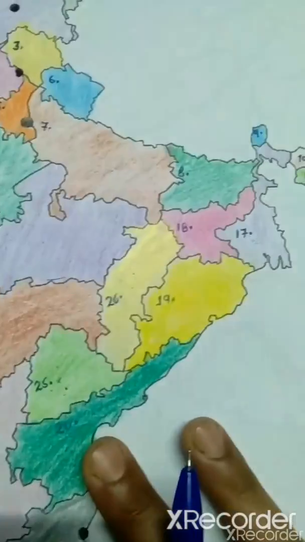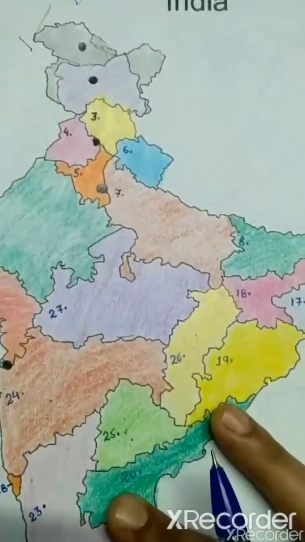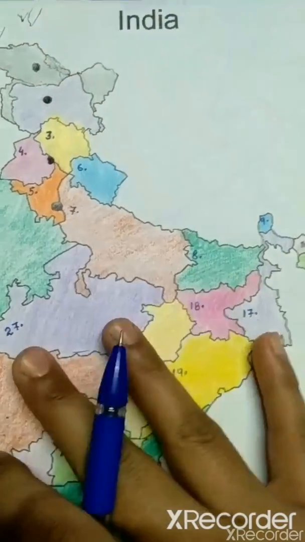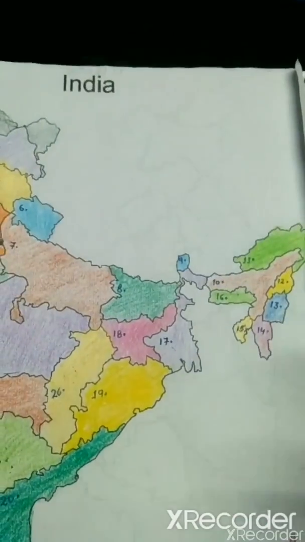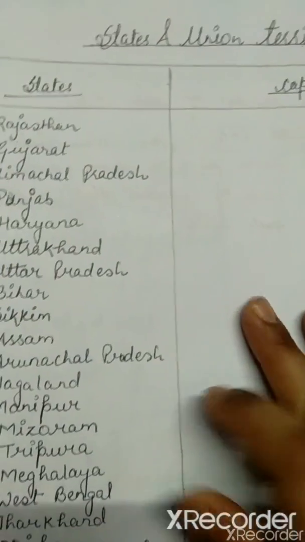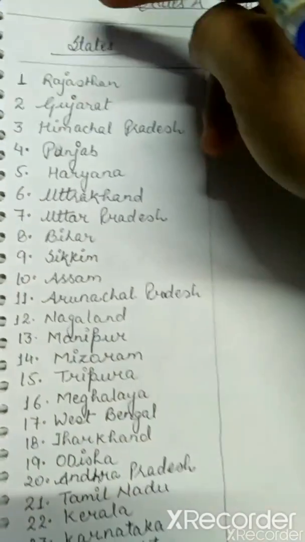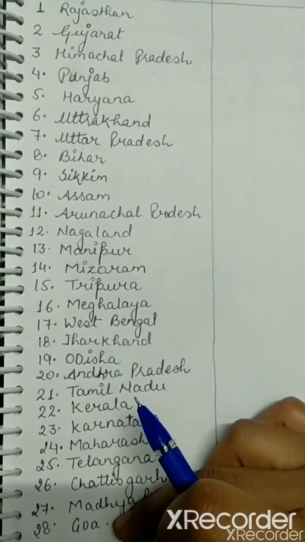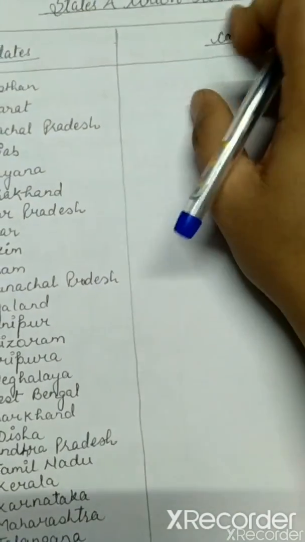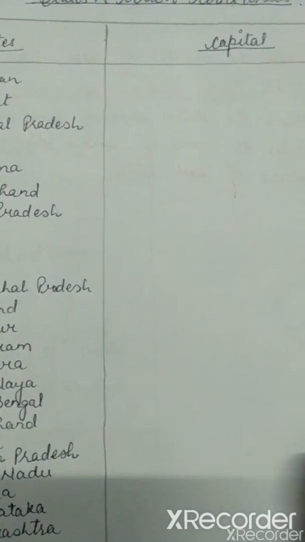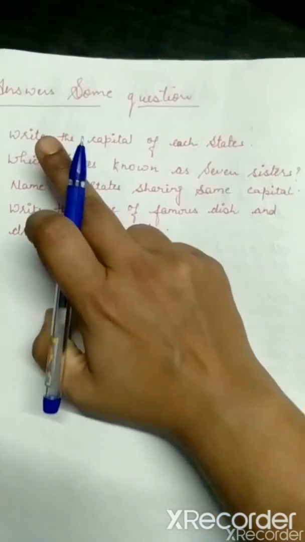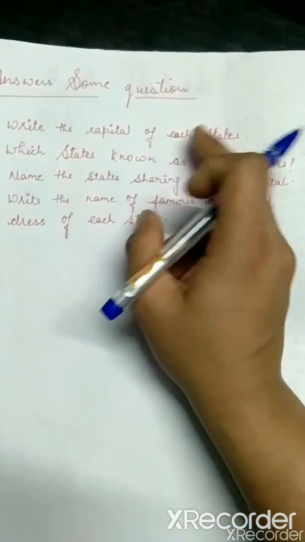Okay. Now we have already finished discussing all things about our states and union territories. Now a little homework is for you people. The homework is that you have to mention all states in sequential order, and after that, in front of them, you have to mention their capitals. Okay, then some more questions are there which you have to answer in the comment box. And what are they? First one is, write the capital of each state.